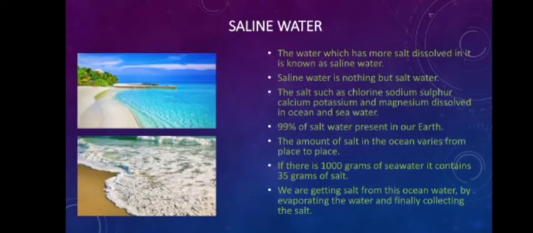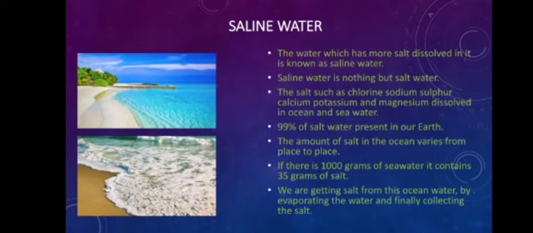Saline water. The water which has more salt dissolved in it is known as saline water. Saline water is nothing but salt water. Salts such as chlorine, sodium, sulfur, calcium, potassium and magnesium are dissolved in the ocean and sea water. 99% of salt water is present on our earth.